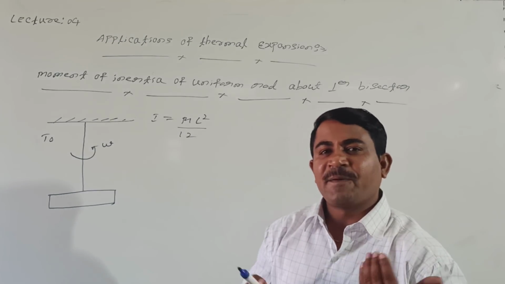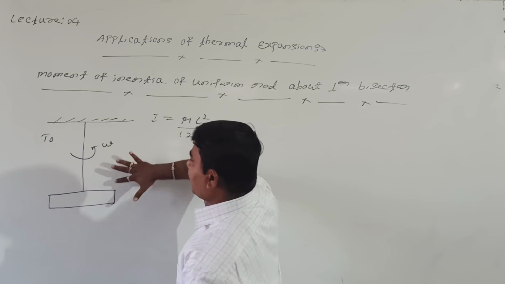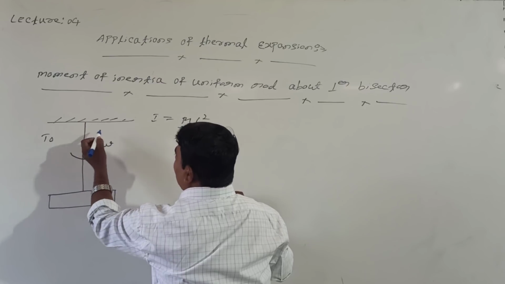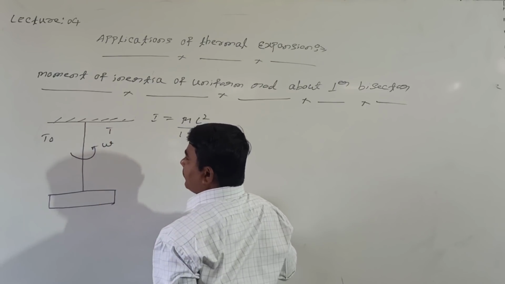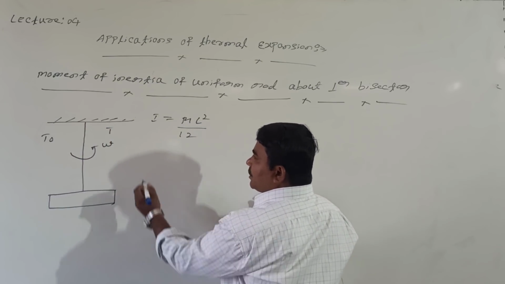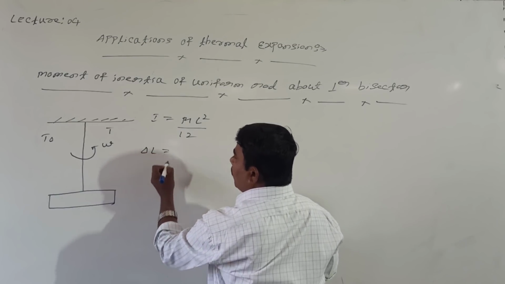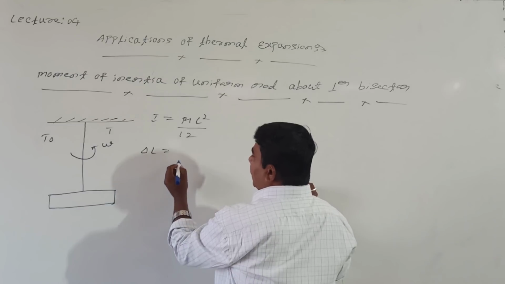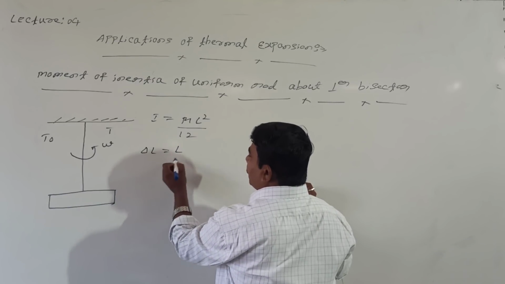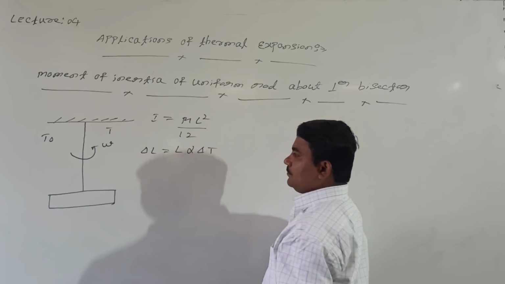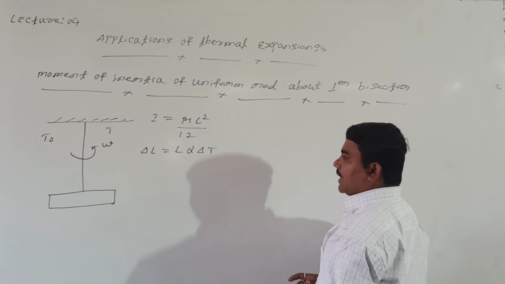Whenever the temperature increases from T naught to T, what is the change in length? Change in length del L equals L into alpha into delta T. Or you can take the final length directly.